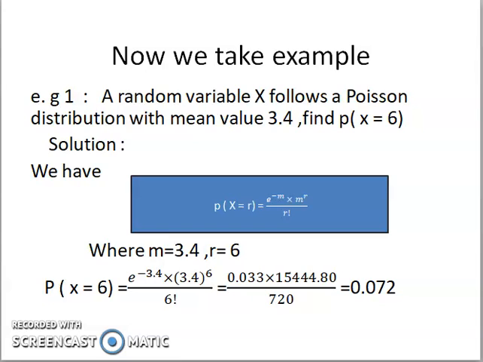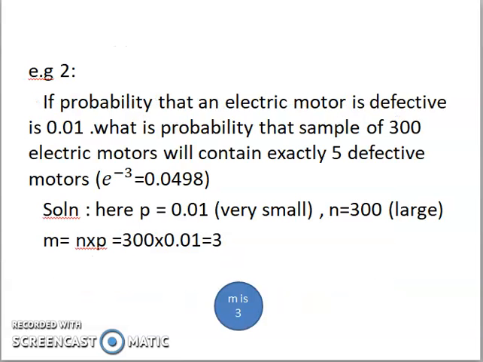Now we take the next example. Example number 2. If the probability that an electric motor is defective is 0.01, what is the probability that a sample of 300 electric motors will contain exactly 5 defective motors?